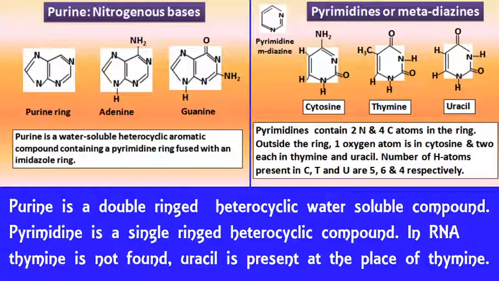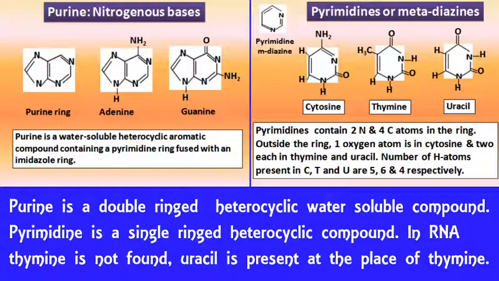These are pyrimidine, and this pyrimidine is also known as metadazine. So, this is all about the chemical structure of purine and pyrimidine. You can see here purine is a double ringed heterocyclic and water soluble compound, whereas pyrimidine is a single ringed and it is also heterocyclic compound.